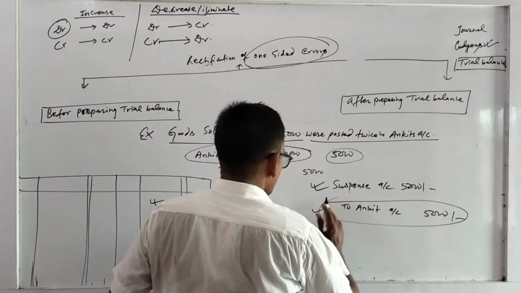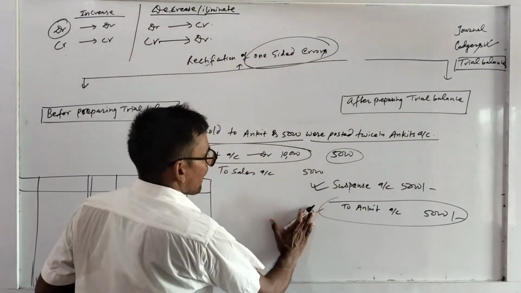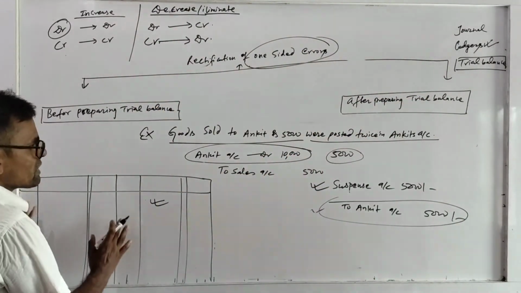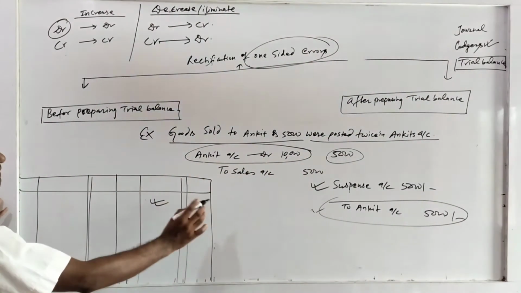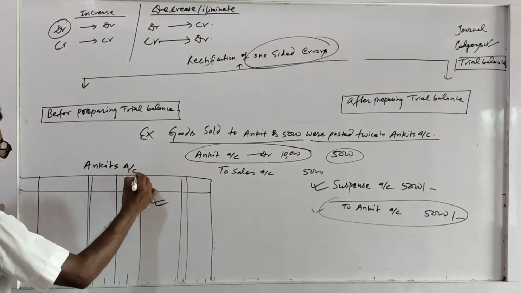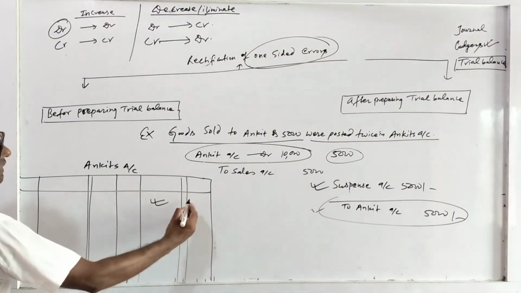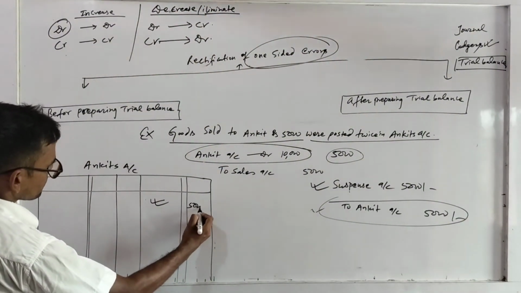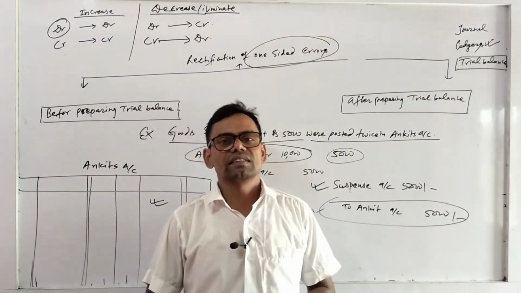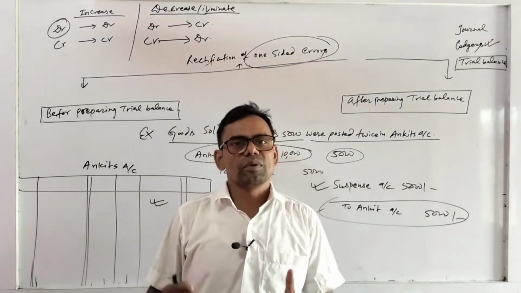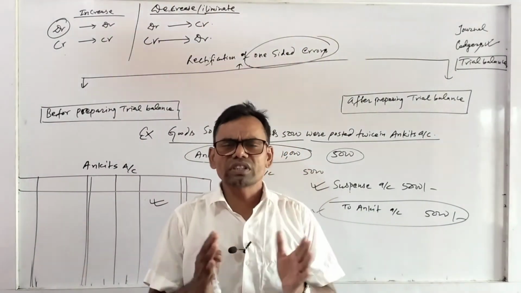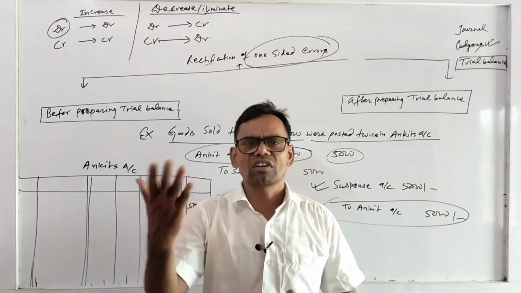In this way you have to prepare a journal entry for after preparing trial balance, and a ledger for before preparing trial balance. You write here Ankit account, and in Ankit account you have to write on the credit side 5,000. So I hope that you have understood how to rectify the one-sided error before preparing trial balance and after preparing trial balance. And for two-sided errors you have to wait for the second video.